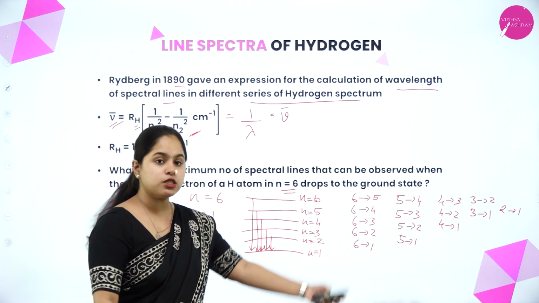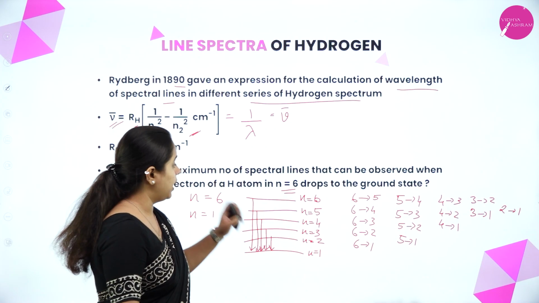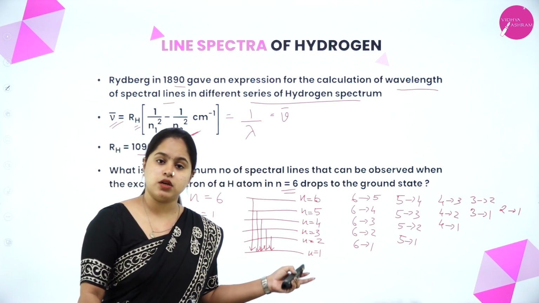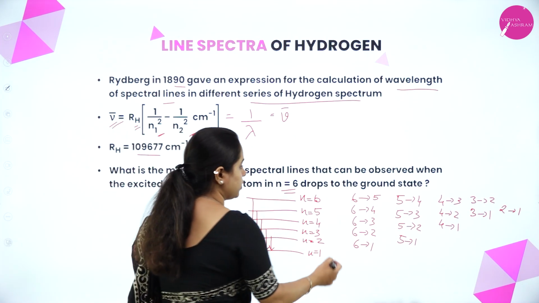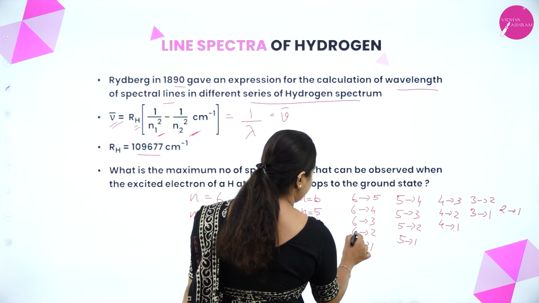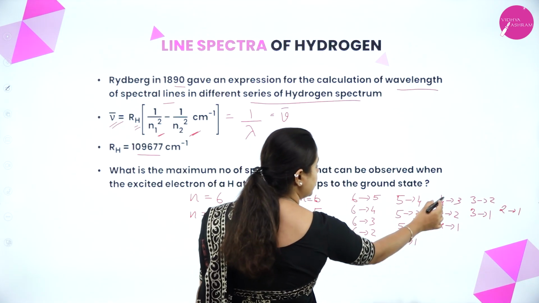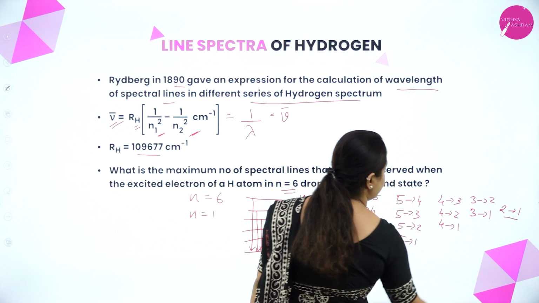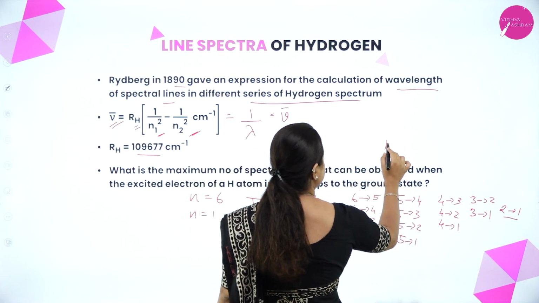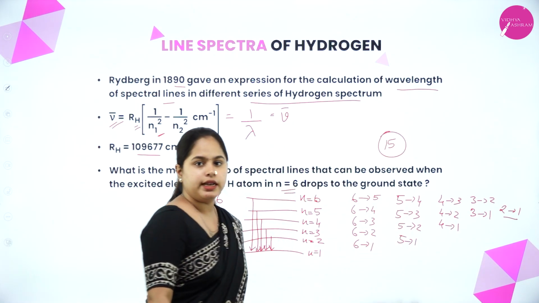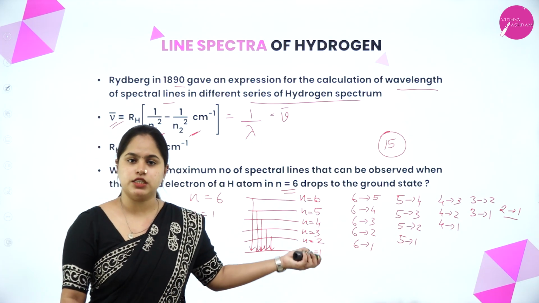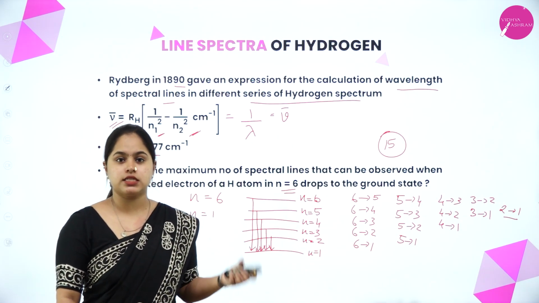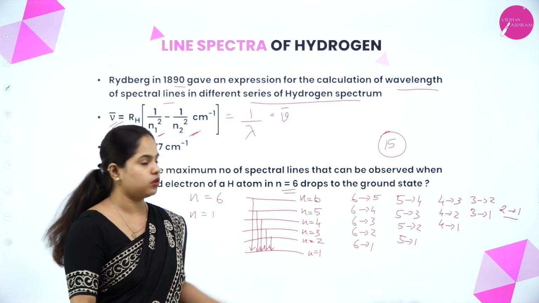These many spectral lines are possible when the electron is falling back from n is equal to 6 to n is equal to 1. So, as you can see, you can count 1, 2, 3, 4, 5, 6, 7, 8, 9, 10, 11, 12, 13, 14, 15. 15 spectral lines can be obtained. Clear? So, this is kind of easy to calculate, but in all the cases, the number of spectral lines can't be calculated in this form.